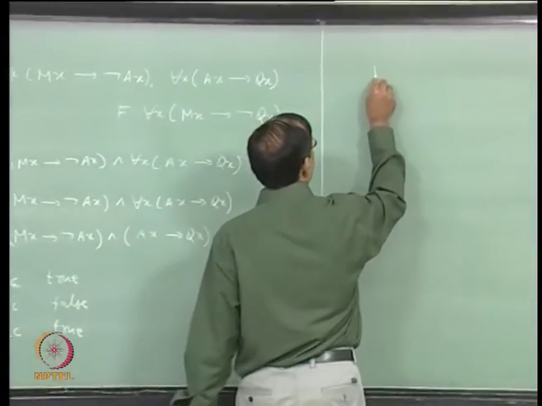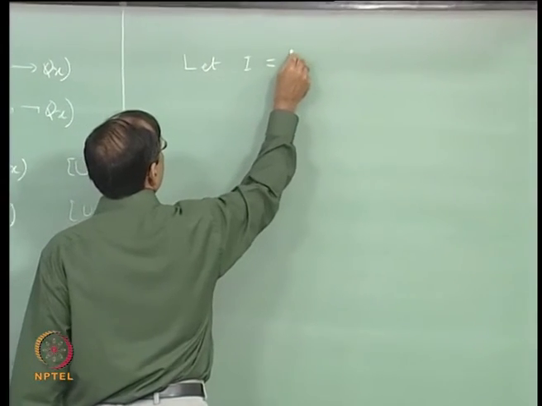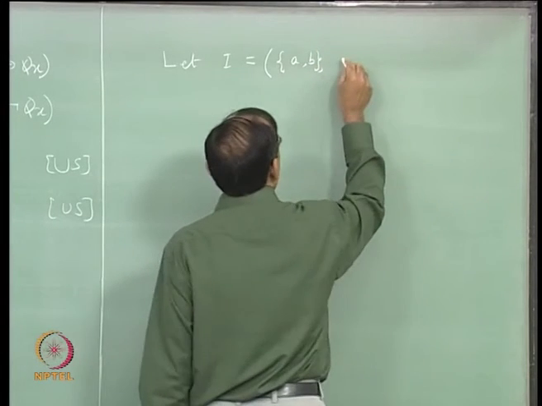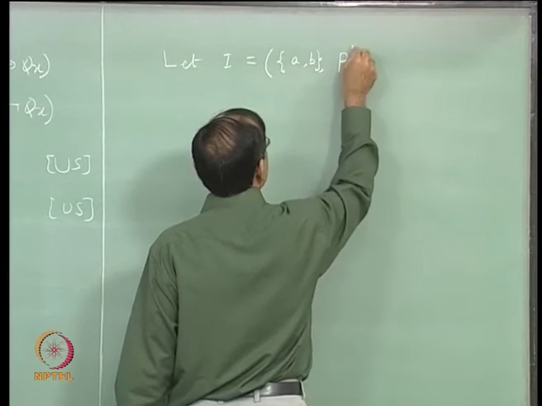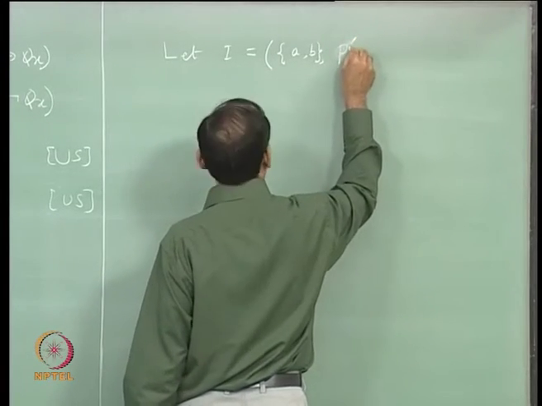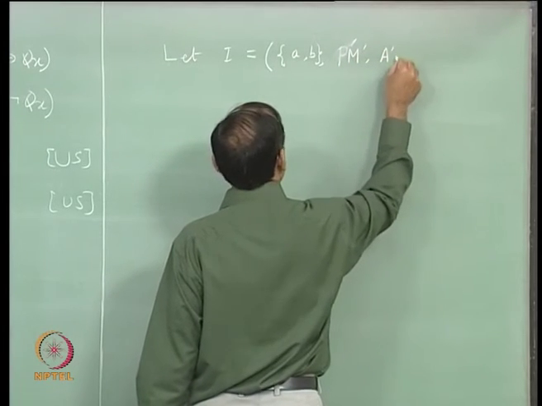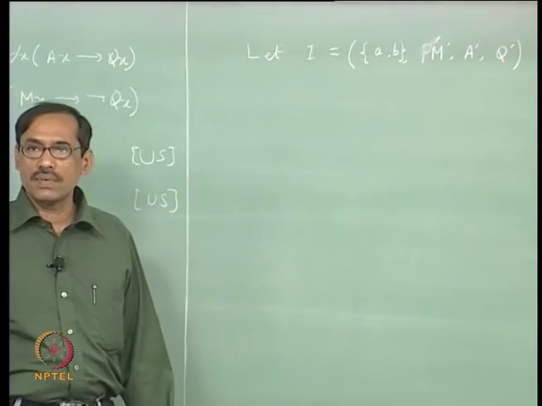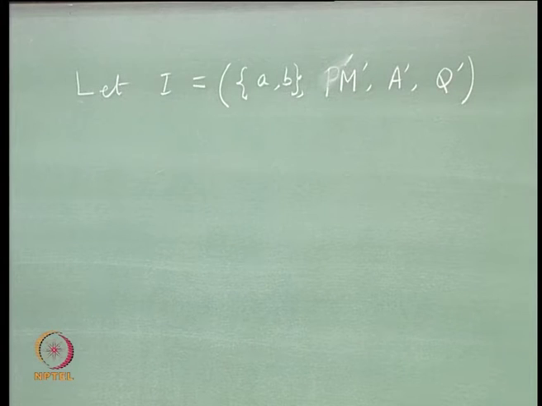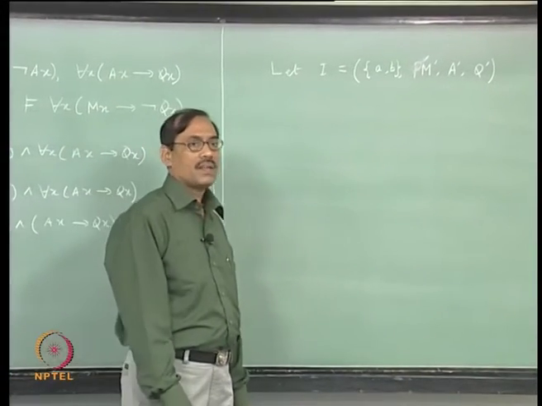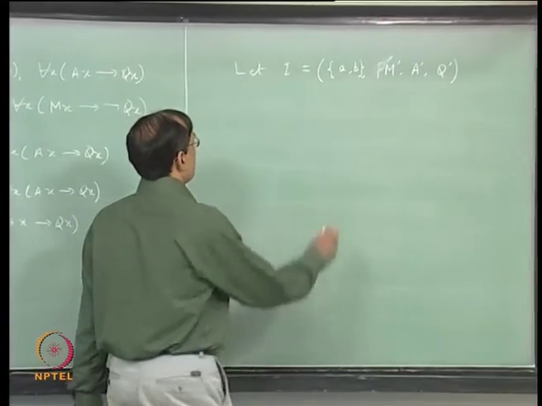So, say let I be equal to D, phi where D is {c, b}, and what is phi, let me write phi here. No, we want M, we want A, we want Q, all these are required. So, one interpretation is enough because all these are sentences, I do not have to go to states, there is no free variable in either the premises or the conclusion. So, I just give one interpretation, right, which will falsify it, that is all.